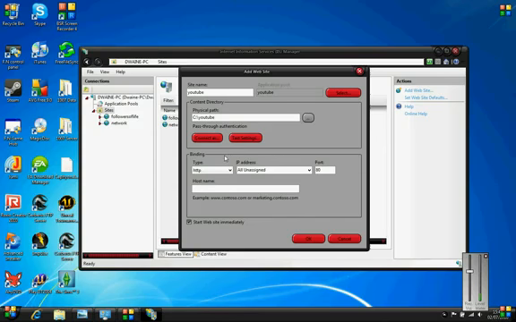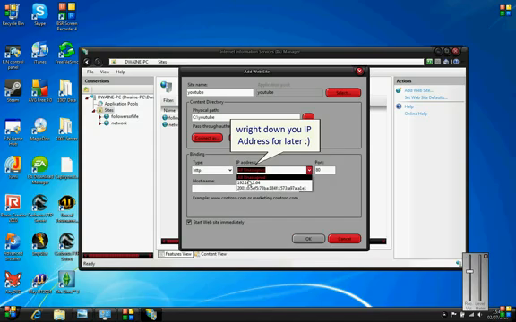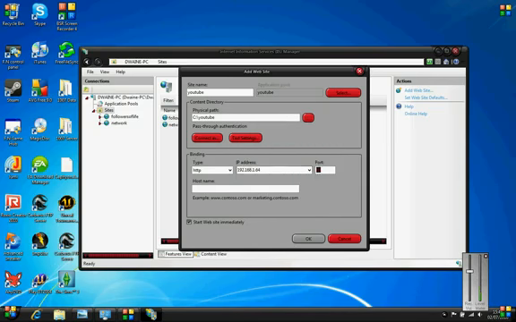Binding. Now binding is very important. It's to do with your IP address and what we want to link it from. Now what you do is click the down arrow and your local IP address will be here. Mine's that one there. Then port number. Now in most cases port 80 is the internet.